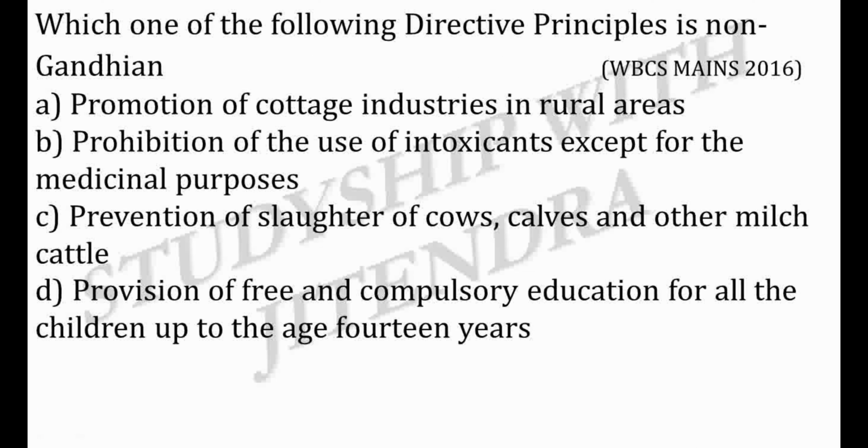Next question. Which one of the following directive principle is non-Gandhian? A. Promotion of cottage industries in rural area. B. Prohibition of the use of intoxicant except for the medicinal purpose. C. Prevention of slaughter of cow, calves and other milch cattle. D. Provision of free and compulsory education for all the children up to the age of 14 years.